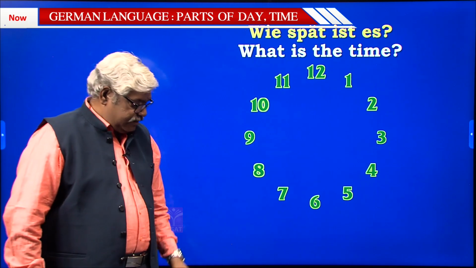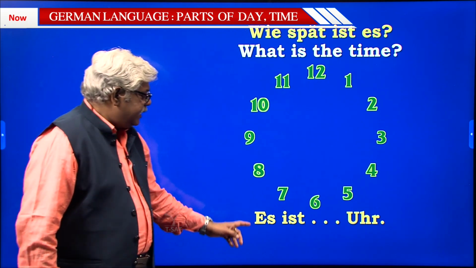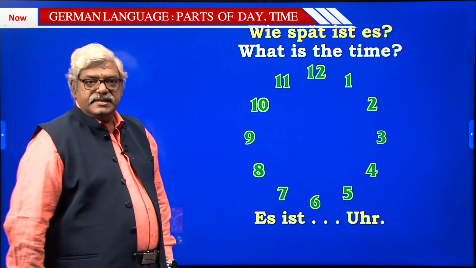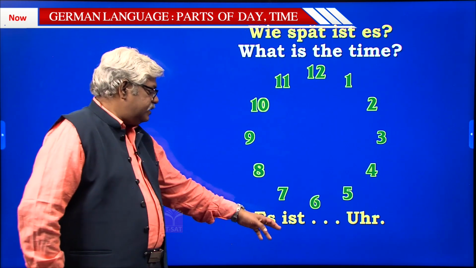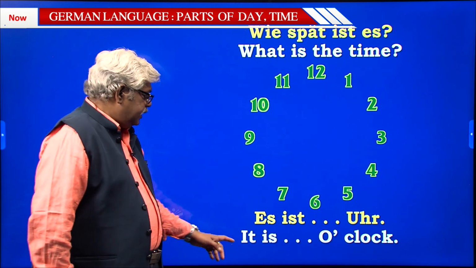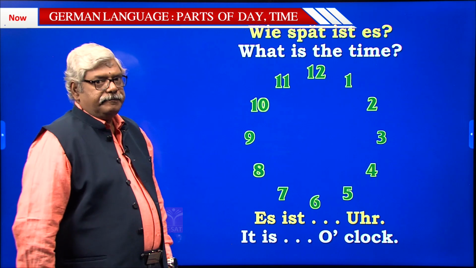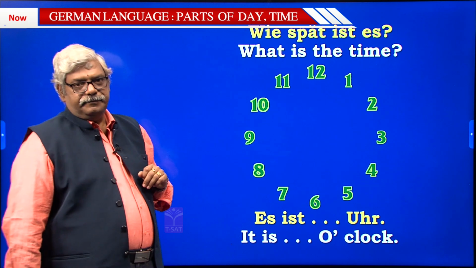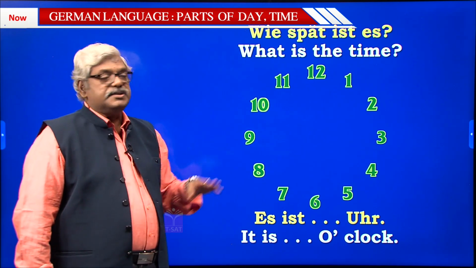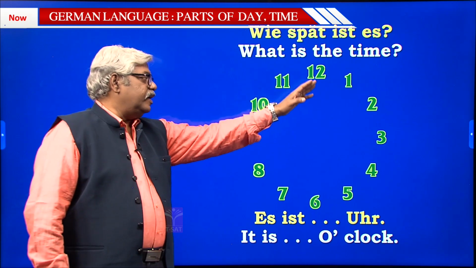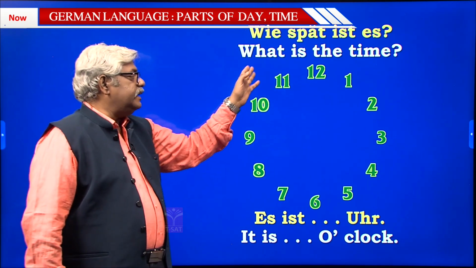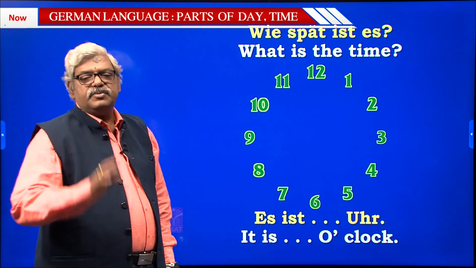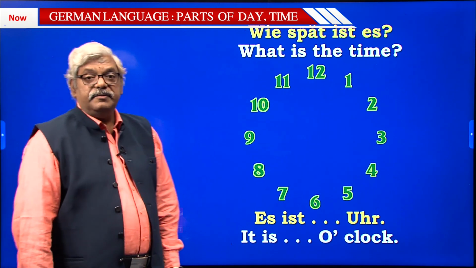Now, what is the answer? The answer is es ist, you give the time and say Uhr. Uhr means o'clock. So es ist whatever Uhr. The meaning, it is so and so o'clock. So now let us try to understand this inofficial side. Inofficial side, remember, is only up to 12 o'clock. From 1, 2, 3, 4, 5, 6, 7, 8, 9, 10, 11, 12. Once again 1, 2, 3, 4, 5, 6, 7, 8, 9, 10, 11, 12. So 12 plus 12. In German we don't have AM and PM.